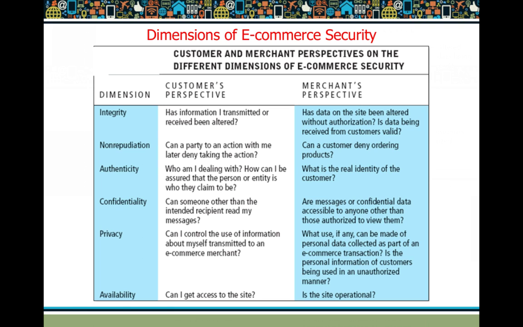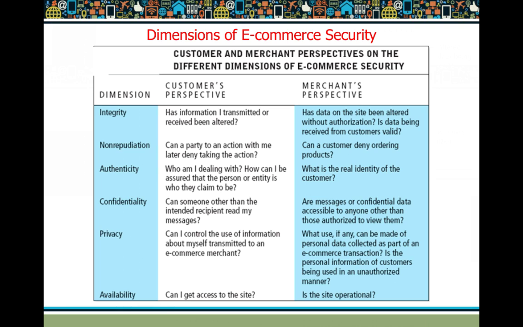Then we have non-repudiation. From the customer's point of view, it is like, can a party to an action with me later deny taking the action? For example, you have some data that you got from the merchant, and the merchant later denies that he sent such information. You receive a catalog with a set of products at very subsidized, much lower rates, and you plan to buy those.